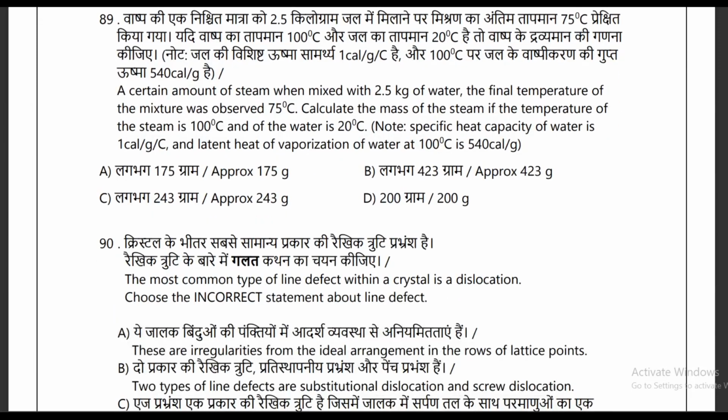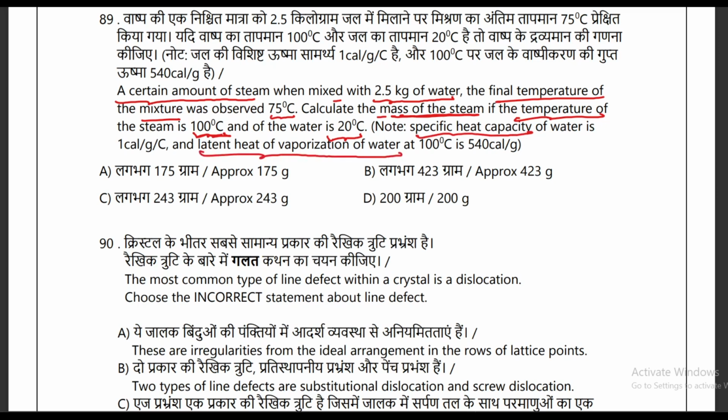In the next question, they are saying a certain amount of steam is mixed with 2.5 kg of water, and the final temperature of the mixture is 75 degrees Celsius. Calculate the mass of steam. They are saying the temperature of the steam, obviously the original temperature, is 100 degrees Celsius, and of the water is 20 degrees Celsius, and they are providing you the specific heat capacity of water and the latent heat of vaporization of water at 100 degrees Celsius.